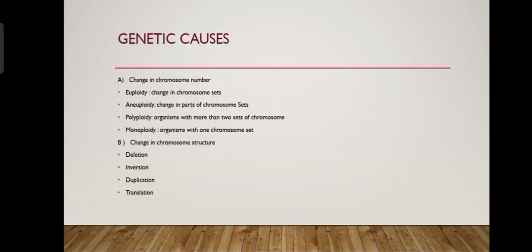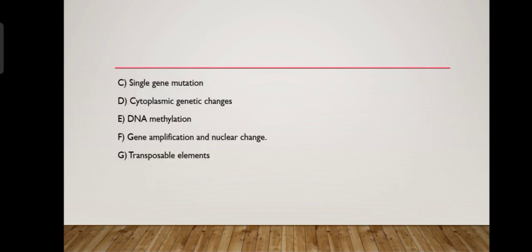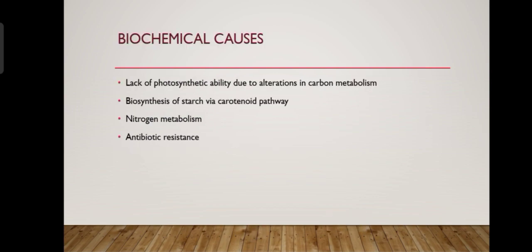Next, genetic causes. The major genetic causes are changes in chromosome number and changes in chromosome structure. First, change in chromosome number due to euploidy, change in chromosome set; aneuploidy, change in a part of the chromosome set; polyploidy, chromosome with more than two sets of chromosomes; monoploidy, organism with one chromosome set. Next, changes in structure, that is due to deletion, inversion, duplication, and translocation. And the other genetic causes are single gene mutation, cytoplasmic genetic changes, DNA methylation, gene amplification, and nuclear changes, transposable elements.